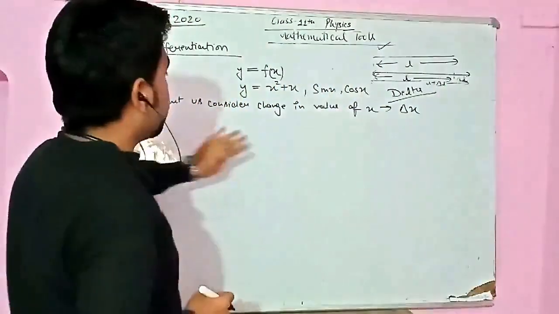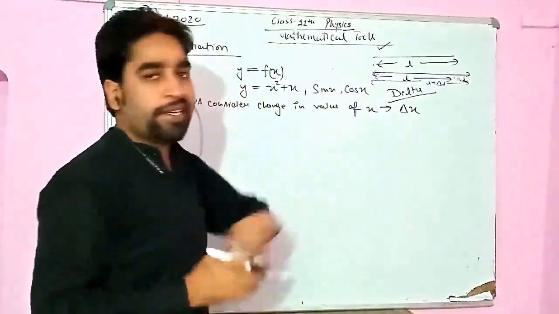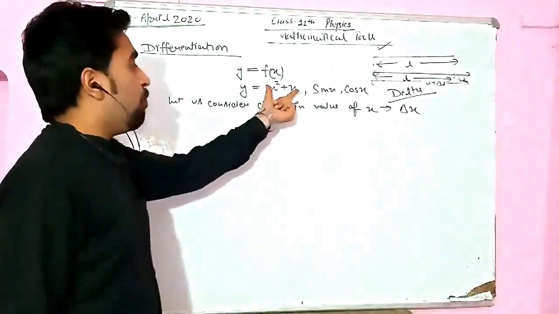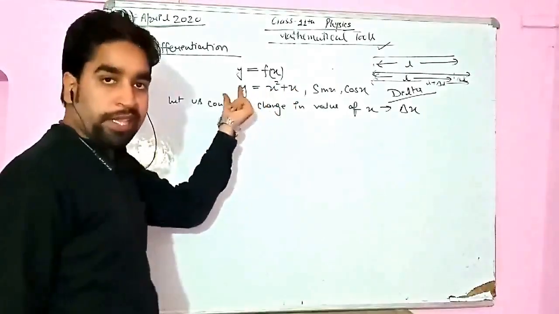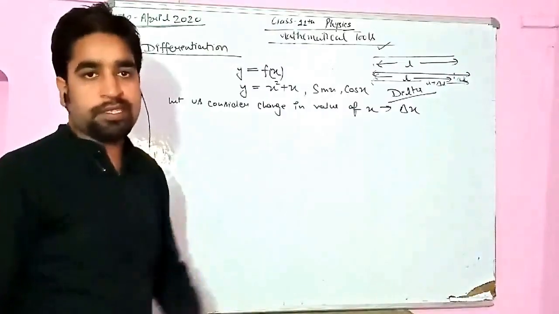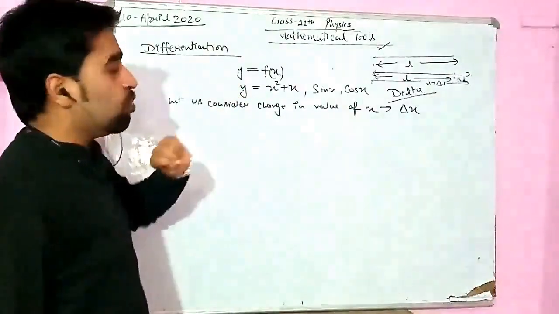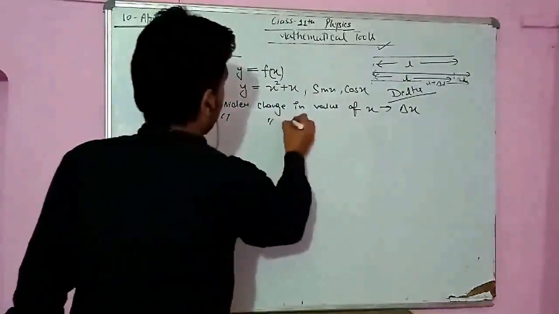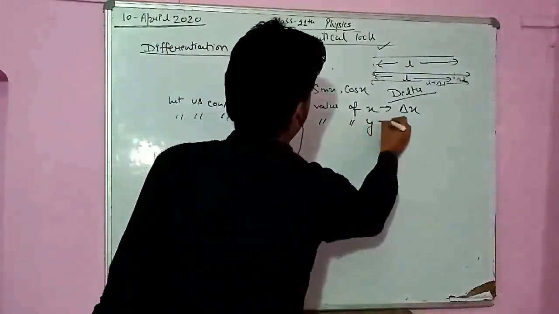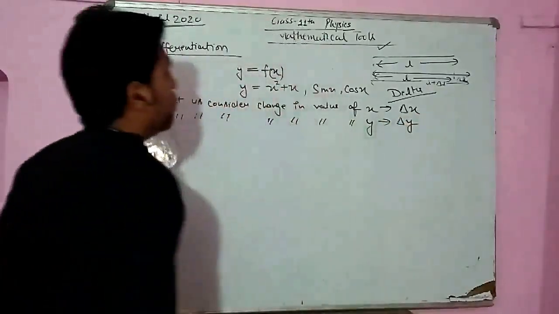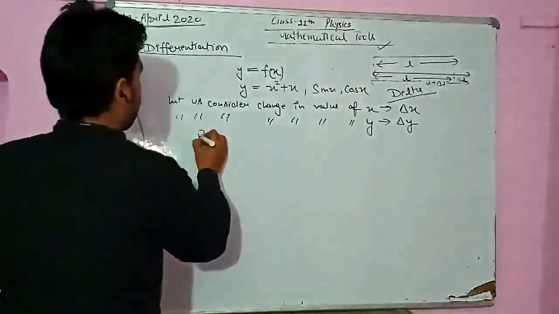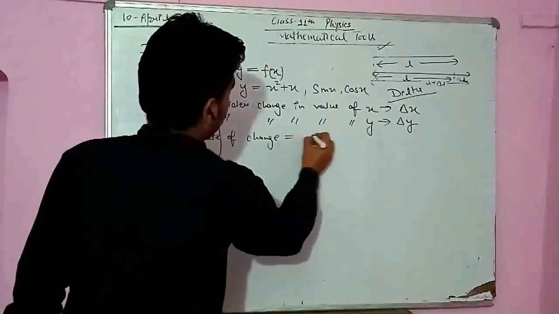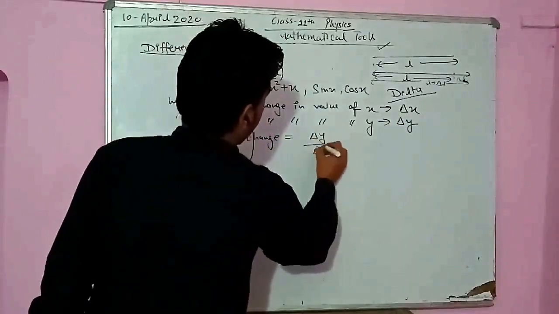Okay, so let us consider the change in the value of x to be del x. We can increase the value of x or we can decrease the value of x. Now, if you change the value of x, will the value of y be affected by this? Yes, of course. The value of y will also be affected by this. And let us consider the change in value of y to be del y. Okay. So, what is the rate of change? Rate of change is equal to del y upon del x.